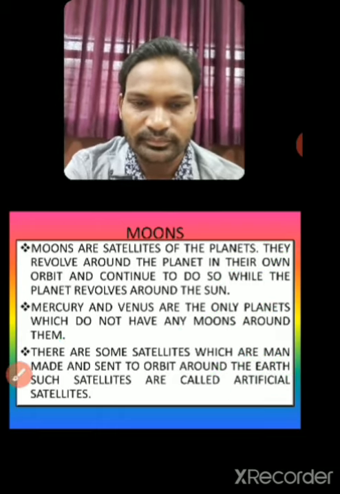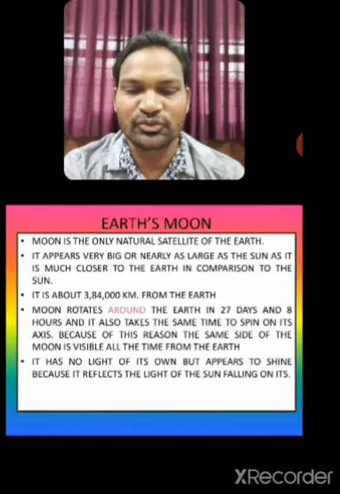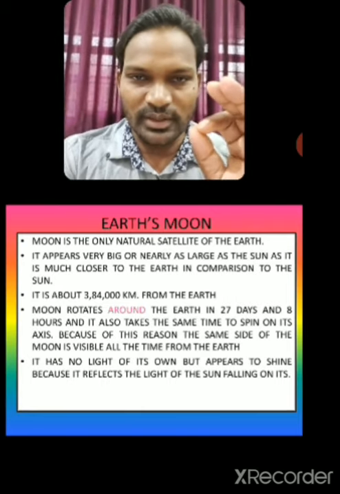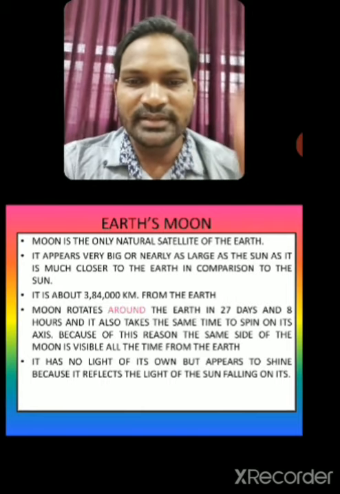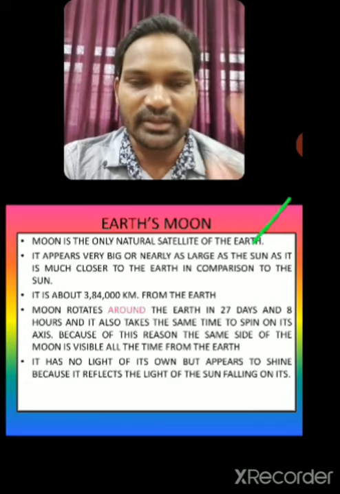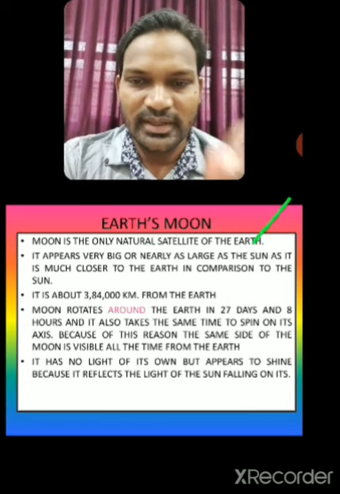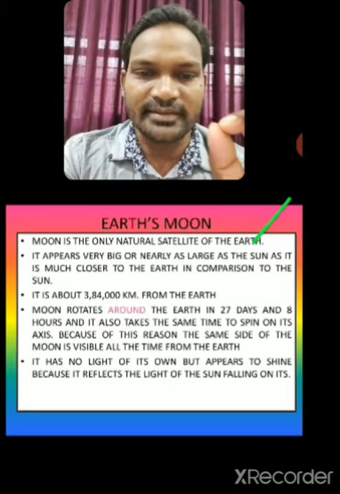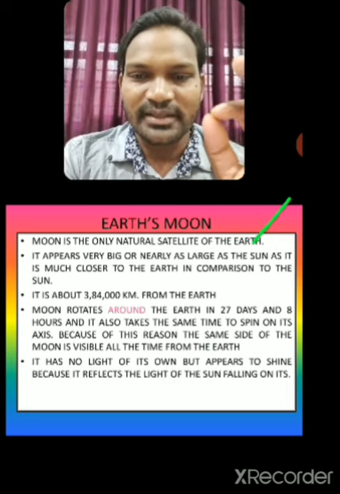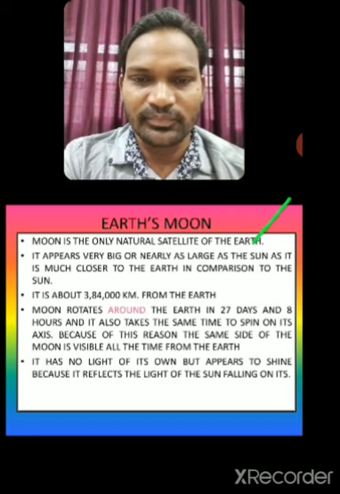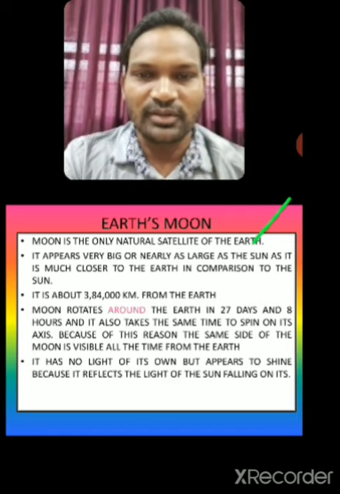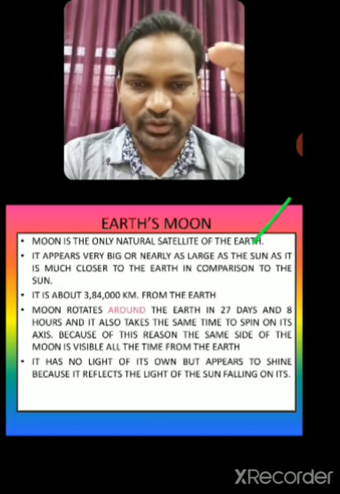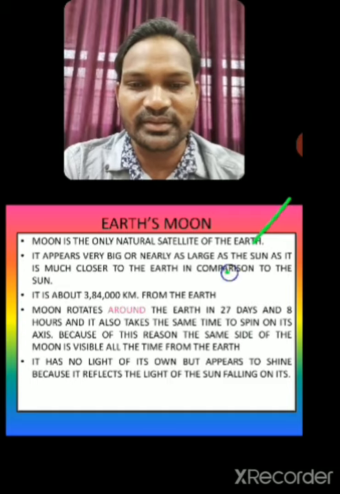Next point, Earth's Moon. Just now we saw moons, now Earth's Moon. What is this Earth's Moon? The Moon is the only natural satellite of the Earth. It appears very big, nearly as large as the sun, as it is much closer to the Earth in comparison to the sun. The sun is very far away from the Earth, but the moon is closer. That is why it looks big.